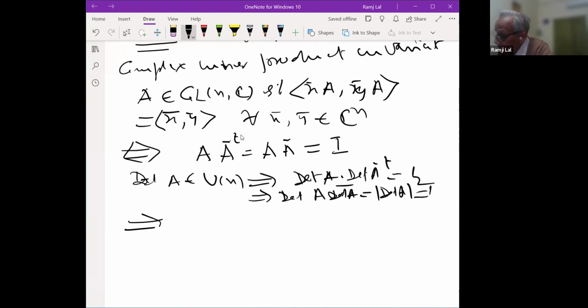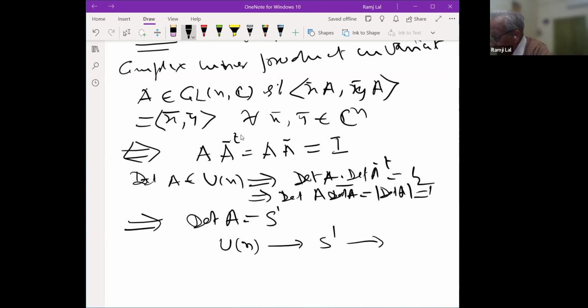And this means that determinant A is in S1. So you have this exact sequence, S1 to 1, and here is your special unitary group SUN, and again you have that UN is a semi-direct product of S1 and SUN.